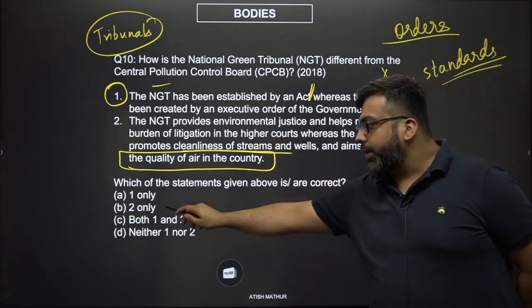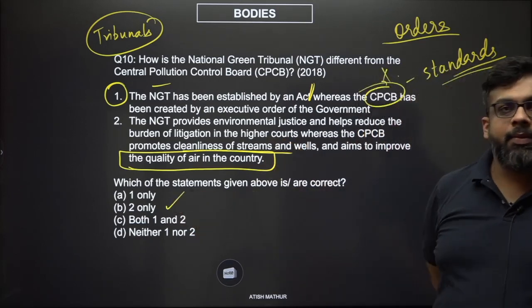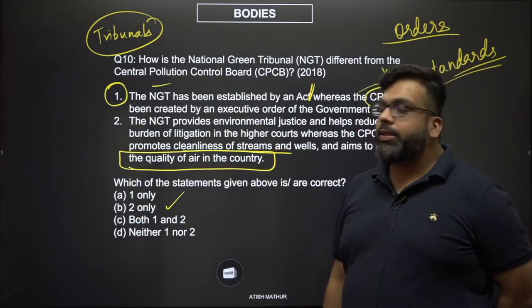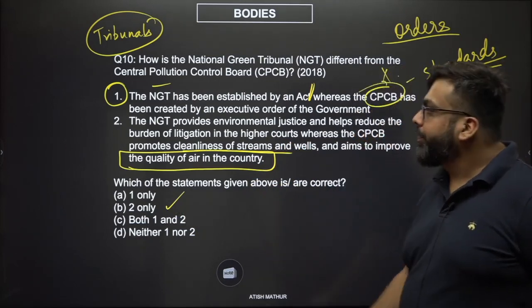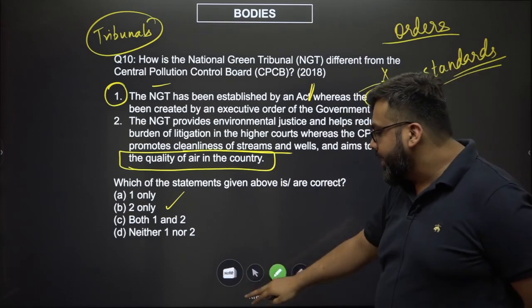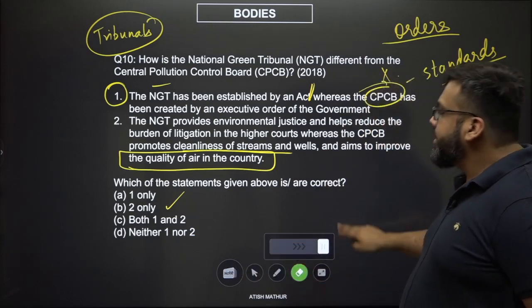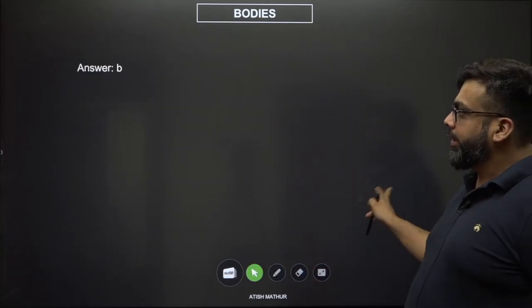The functions are all right. The answer is B, one only, and not the first option. The Pollution Control Board does 10 other things, but amongst the things that it does, this is definitely correct.